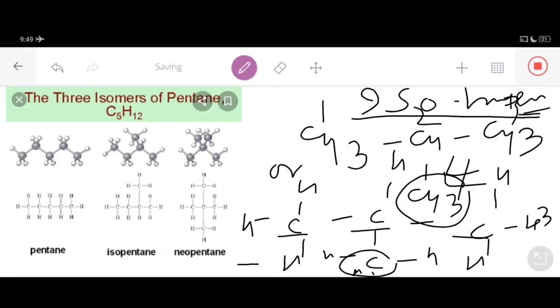That's why I told you that isomers are organic compounds having the same molecular formula but different structures. So this was all about the isomers of butane. One is normal butane, another is isobutane, dear students. And there are some important points regarding these isomers. In the next video lecture, we are going to study the 3 isomers of pentane, that is C5H12. Let's discuss them in the next video lecture.